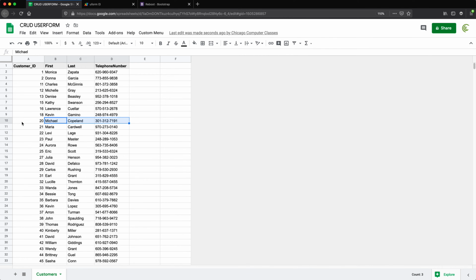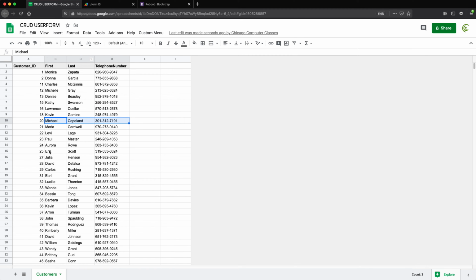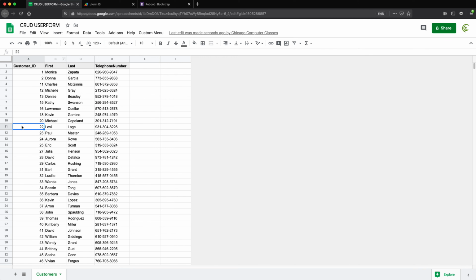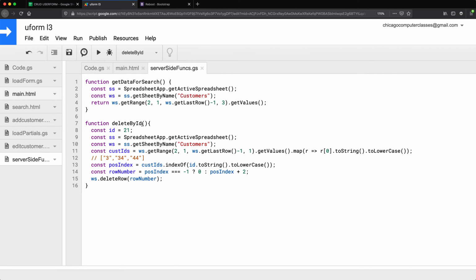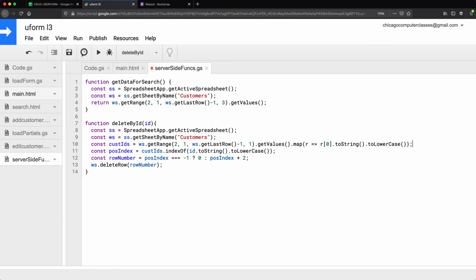So as you can see, that customer was deleted. Very good. Now we want to test this with a number as well. So let's also do this customer number 21, Maria. So 21 was deleted, as you can see too. So this works. Now we're not going to use it like this. We're going to pass that ID here, and we're going to delete this line out of here. And I'm going to delete this too. So now we finally have a function that deletes a row using an ID.